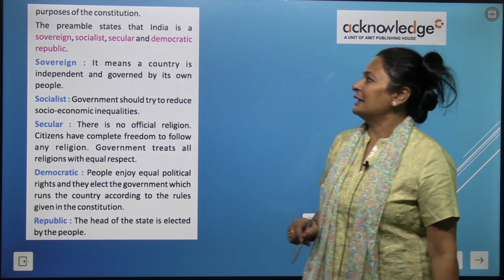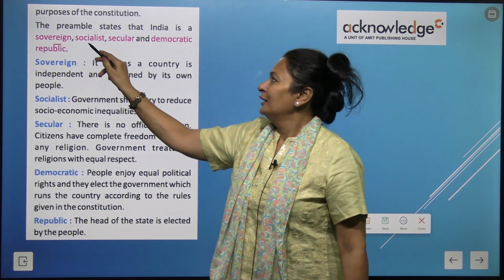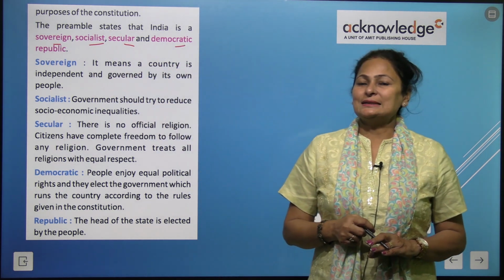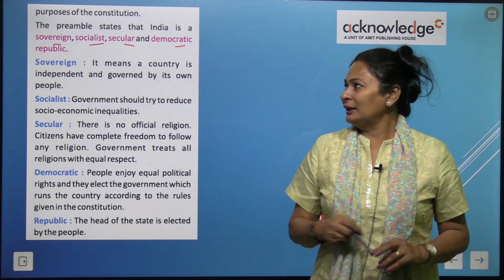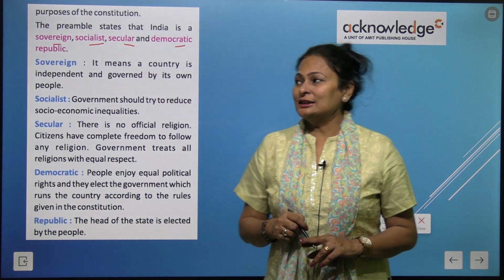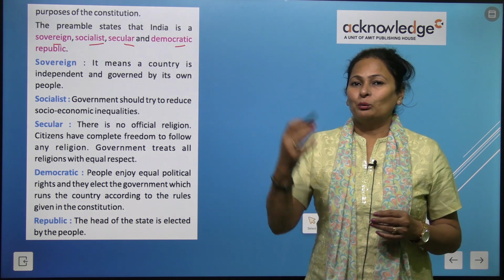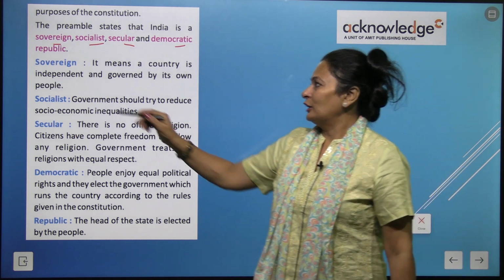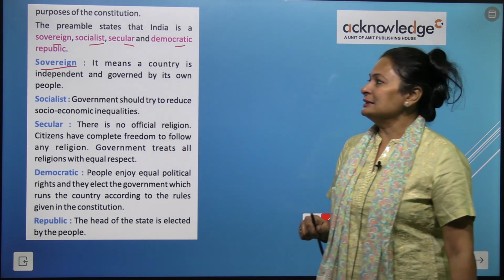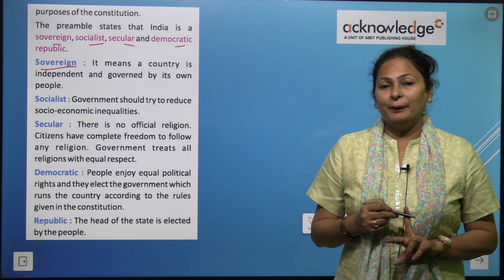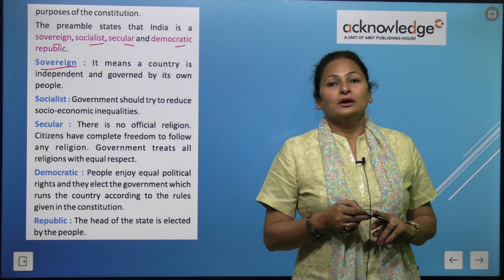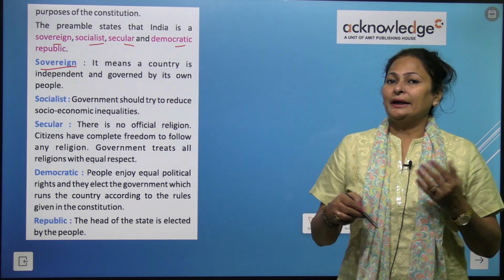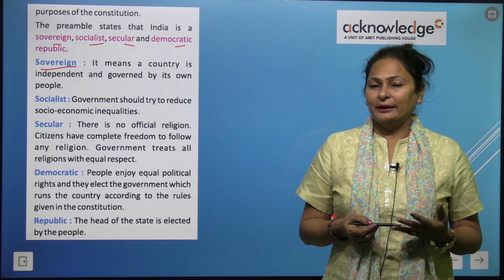The preamble states that India is a sovereign, socialist, secular and democratic republic. Yes, our country is known as a democratic country, secular, socialist and sovereign. Now what these terms mean, we will study in detail. Now what is sovereign? It means a country is independent. We are free. No one else can rule us except the citizens of India, right?